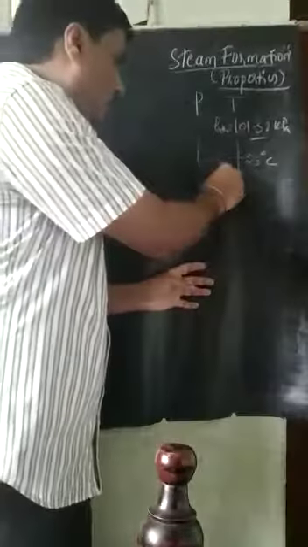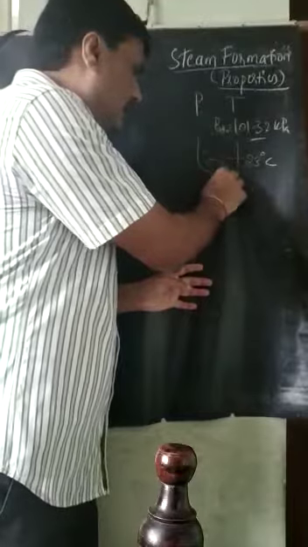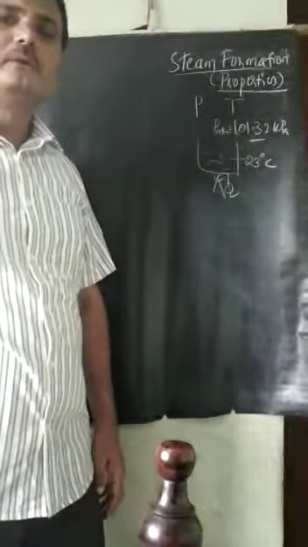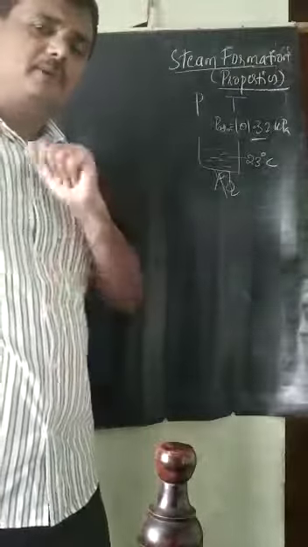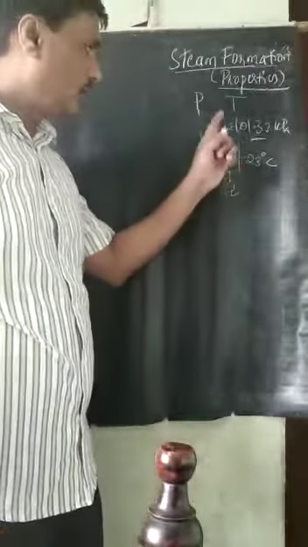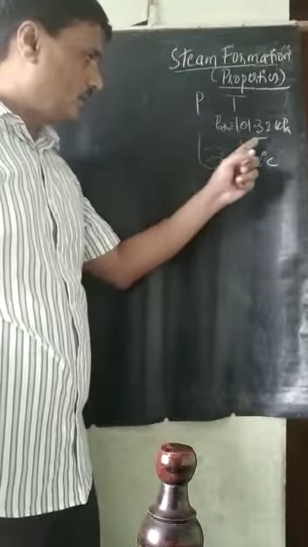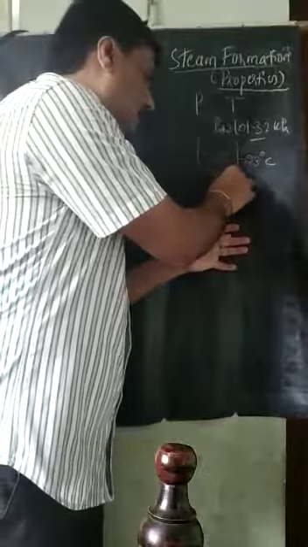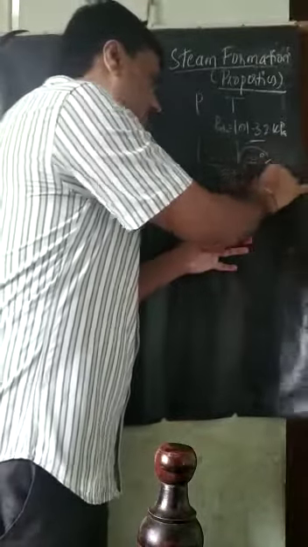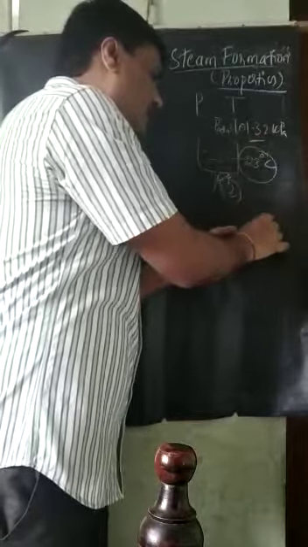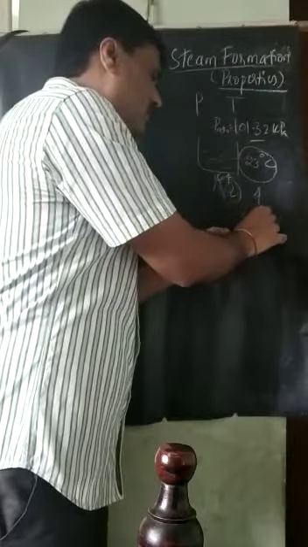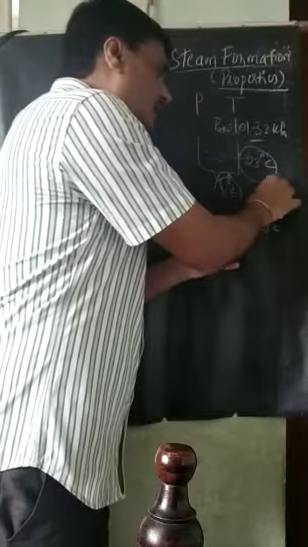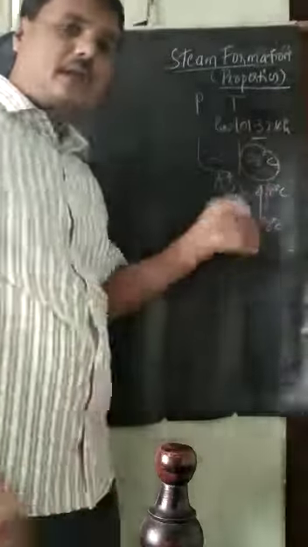Next, I will go on adding heat to this water. So what happens now? At normal pressure, the temperature is 23 degrees centigrade. As I go on adding heat, the temperature starts increasing from 23 degrees centigrade to somewhere around 90 degrees centigrade.